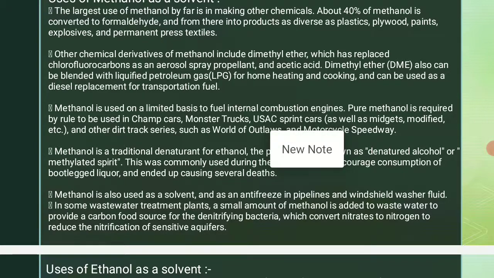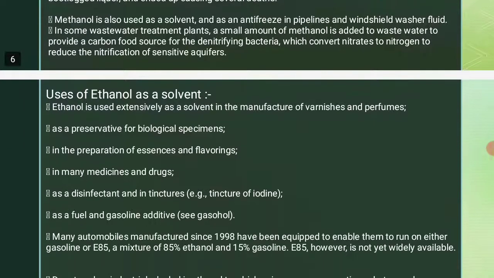Now the usages of ethanol as a solvent. This is an alcohol, ethanol. Ethanol is used as a preservative for biological specimens, in the preparation of essence and flavoring, in many medicines and drugs, as a disinfectant, as a fuel and gasoline additive.